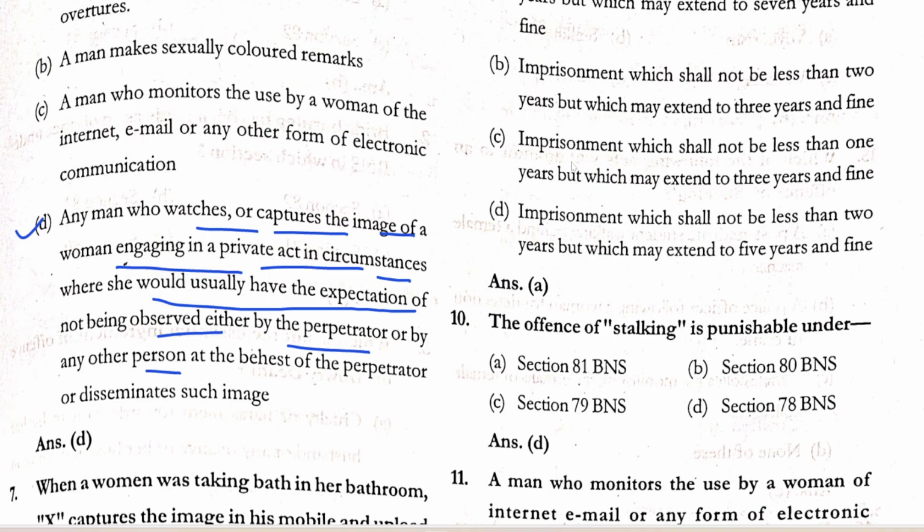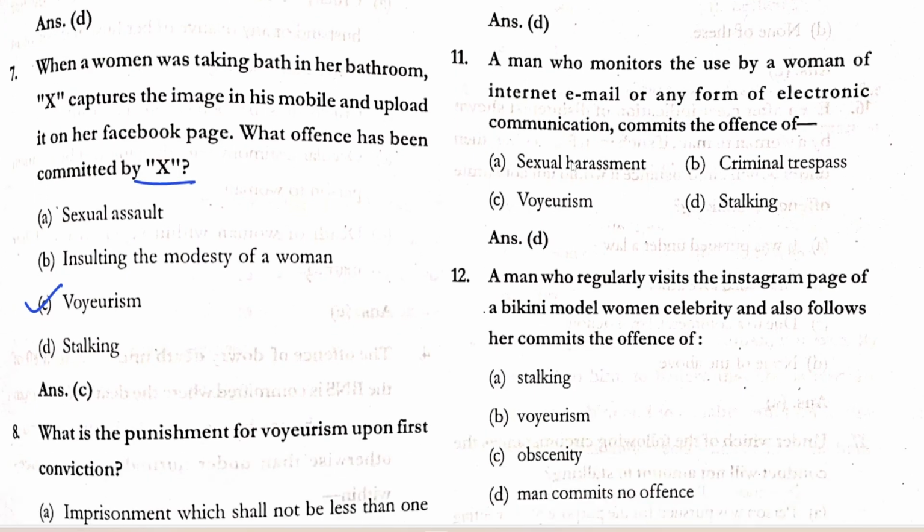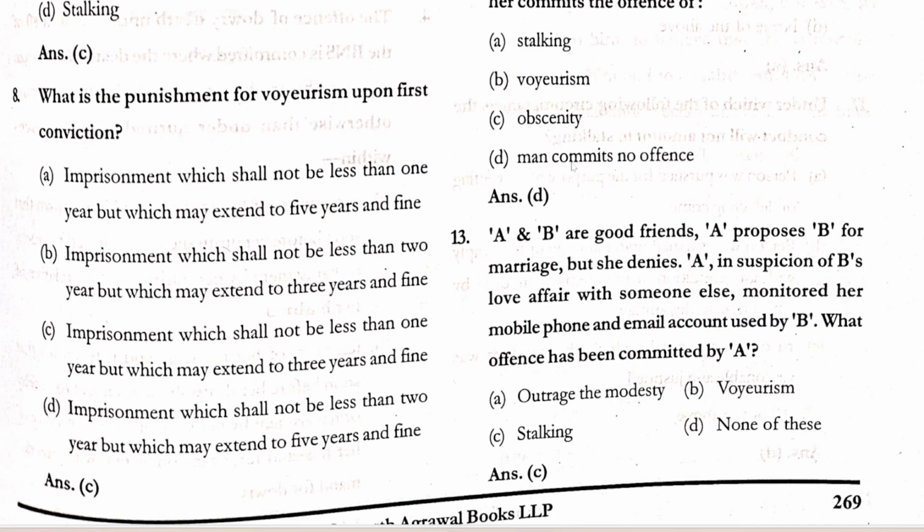or disseminates such image. Example: when a woman was taking bath in her bathroom, X captures the image in his mobile and uploads it on the Facebook page. What offense has been committed by X? Voyeurism. What is the punishment for voyeurism upon first conviction? Imprisonment which shall not be less than 1 year but which may extend to 3 years and fine.